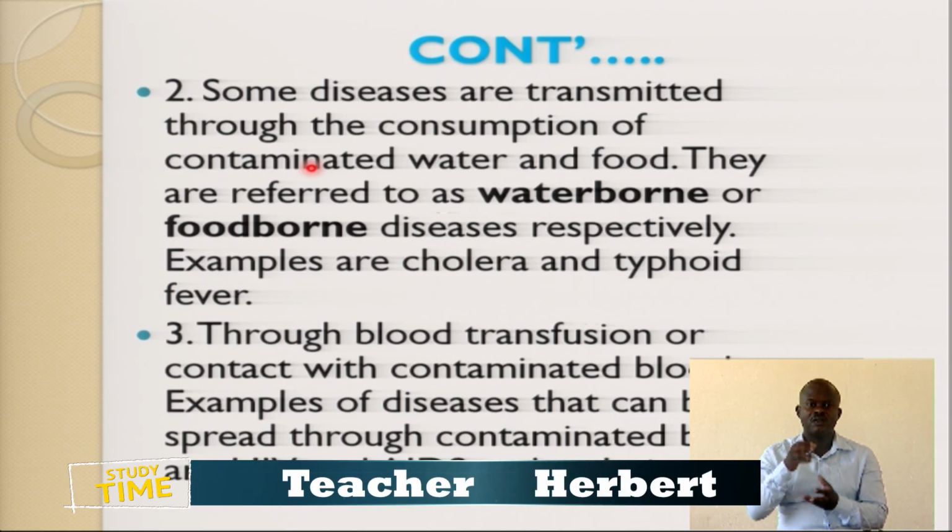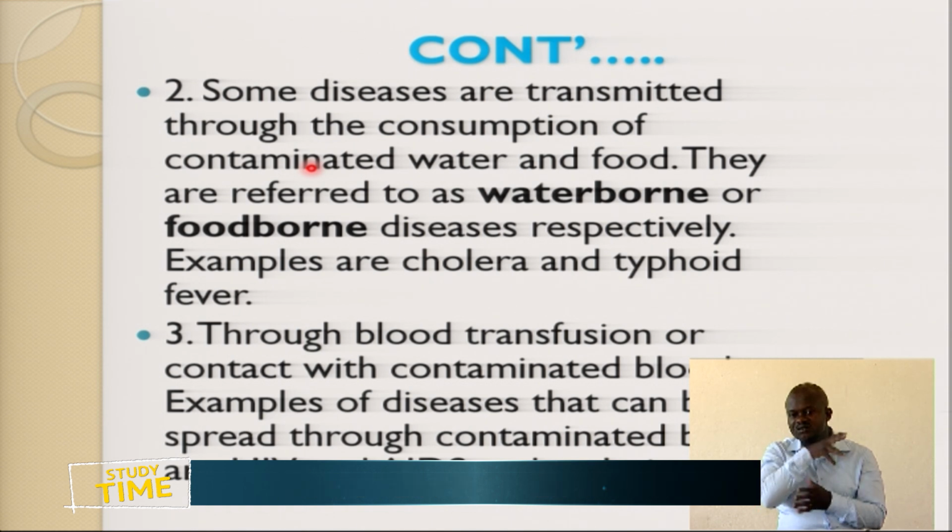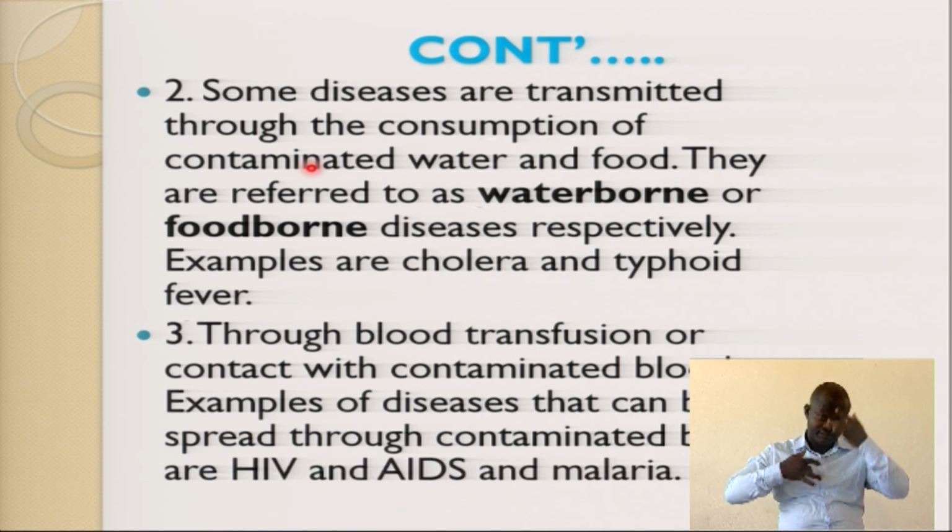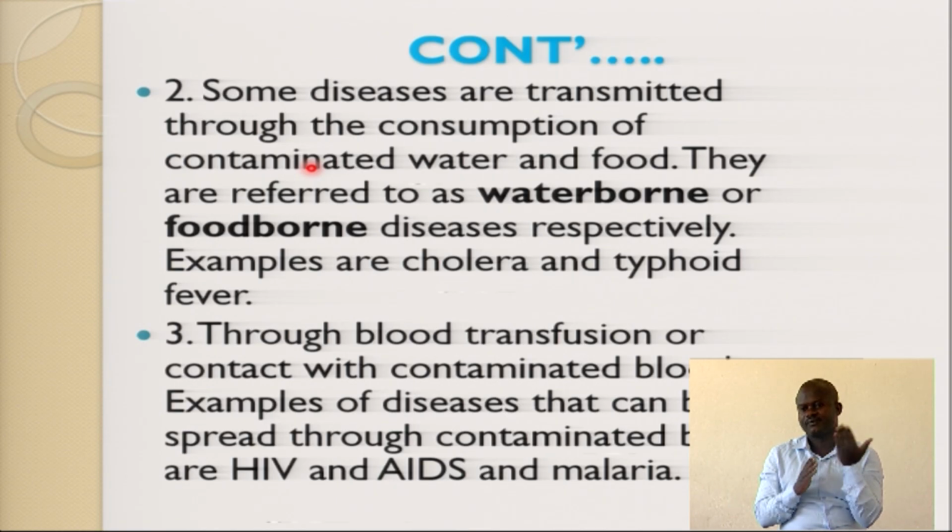Taking food that has been contaminated, or water that has been contaminated, can also cause disease. Those diseases are called foodborne diseases and waterborne diseases, and so on.